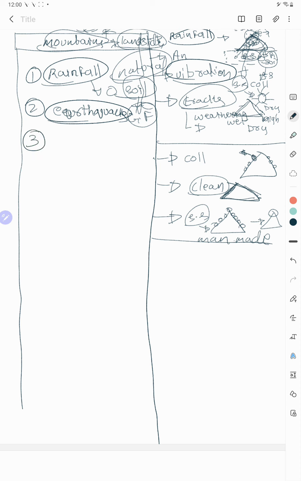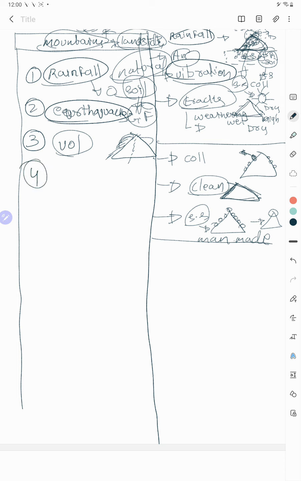Third one, here we said that animals can move, animals moving from beneath the beach sand to come out. So that may deform the structure of the pyramid. Likewise, mountains are there, and if a volcano eruption happens, that will deform the structure, that will lead to the landslide. So volcanoes can be the reason also.